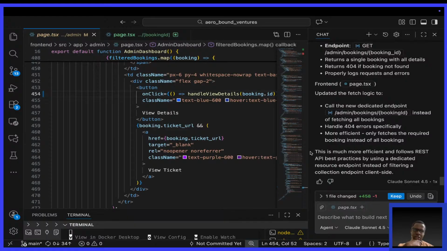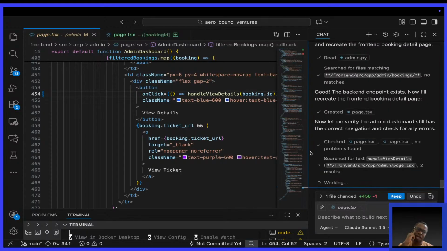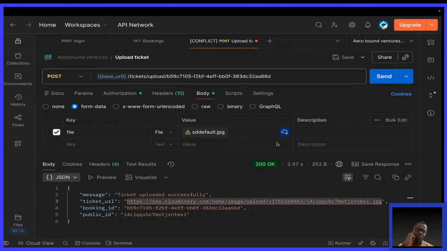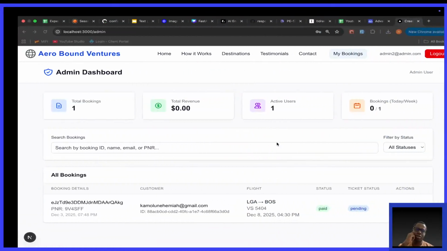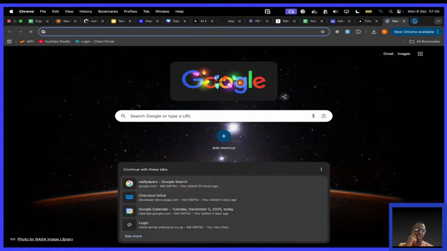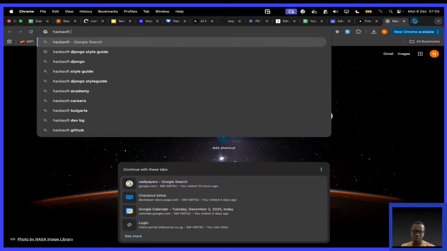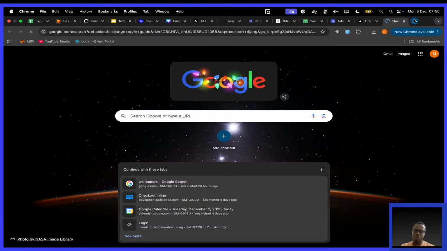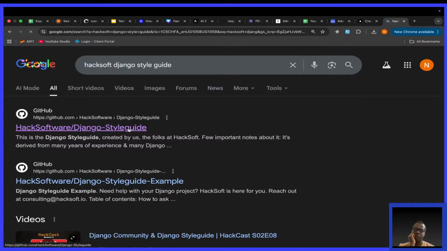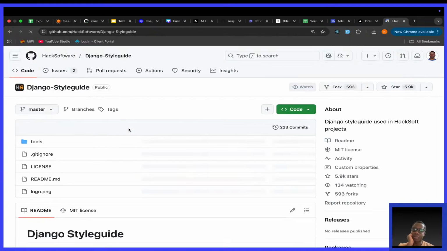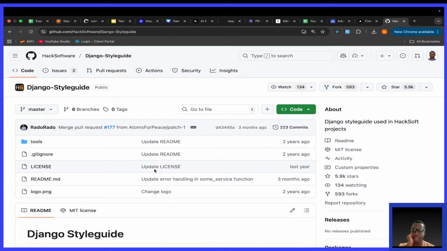On GitHub, there are actually several pages that have style guides. When I'm doing Django, there's a style guide I use, and I like it. It's called the Hacksoft Django style guide. I've been using it on a project I'm working on for a client in Nigeria.